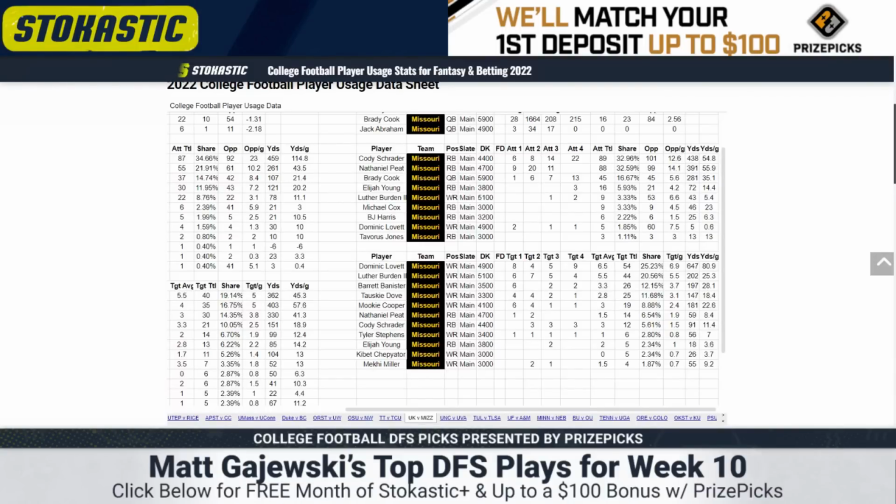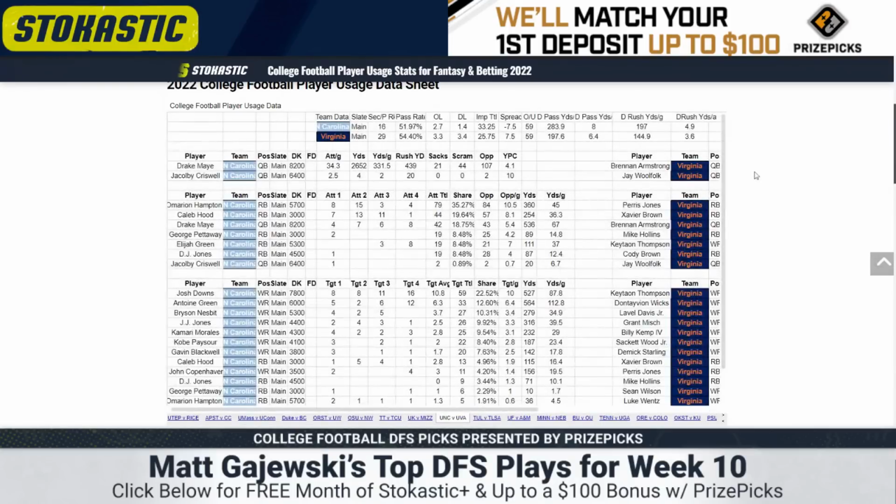But Dominic Lovett seems to have some upside. 6.9 targets per game, 81 yards for Lovett. He's middling in price. I think an outside consideration in tournaments, but I don't love it. And then from there, nobody has more than 200 receiving yards. Nobody is averaging more than 30 per game. I'm not targeting anyone other than Lovett or Burden.